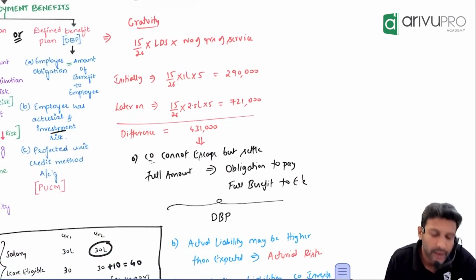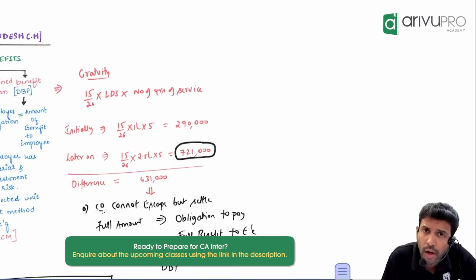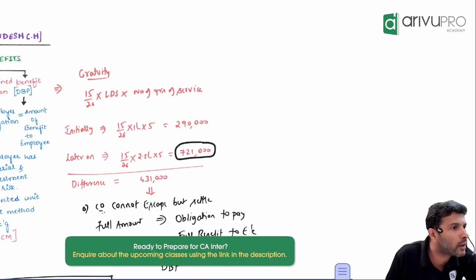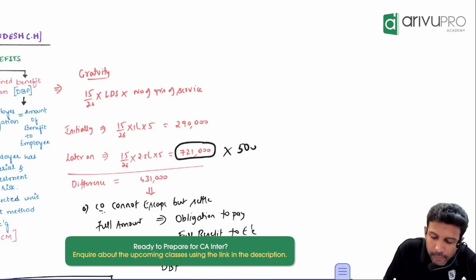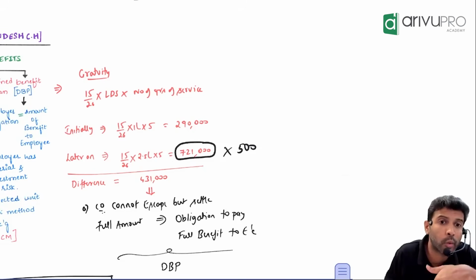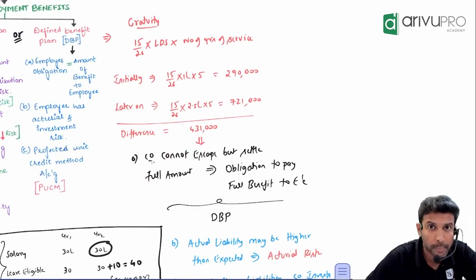What is that? Is this liability for all the employees or one employee? One employee. Big companies will have thousands of employees. Now imagine 500 people resigning in a single month. Possible, no? If you have 50,000 manpower, 500 people can retire one day or they can quit. The amount will come into crores, maybe 3.5 crores. Are these small liabilities or big liabilities? Big liabilities, and the company cannot escape from them.